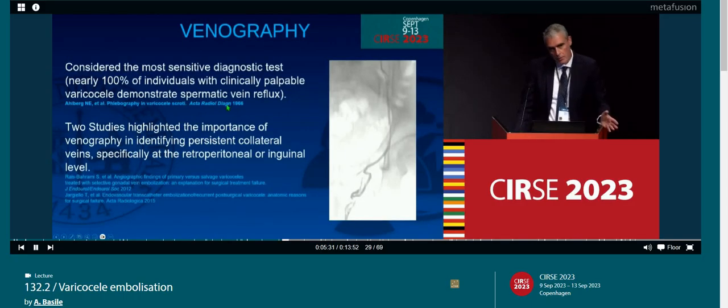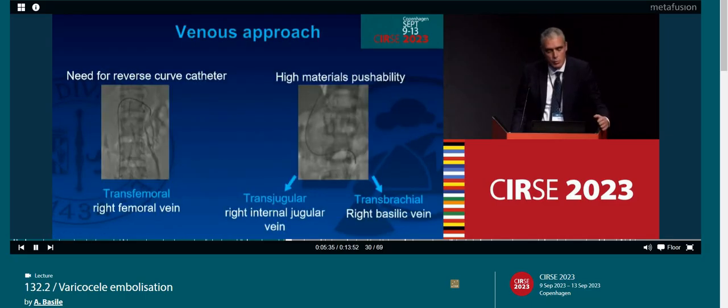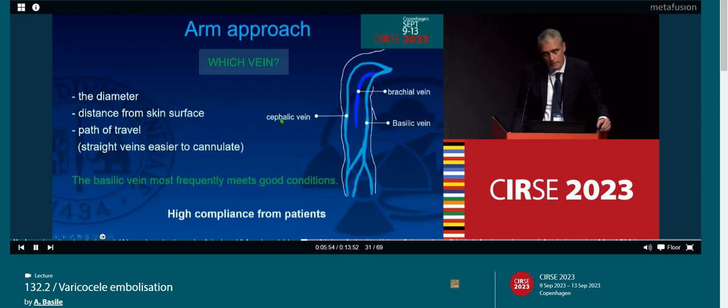So we start with our treatment. Venography is considered the most sensitive diagnostic test, and we have several approaches: transfemoral, transjugular, transbrachial from above. Transfemoral, right femoral vein, is the most common, but we need a reverse curve catheter. Transjugular and transbrachial offer a higher possibility.